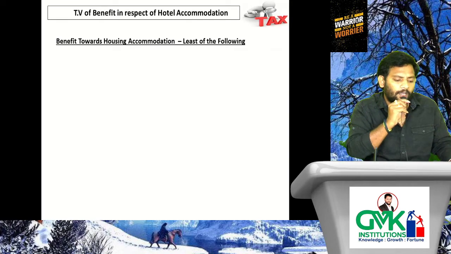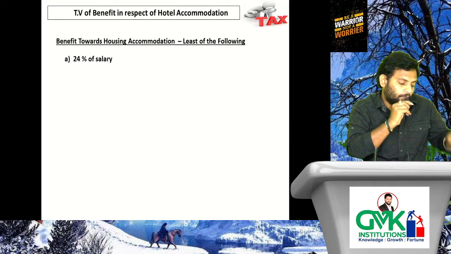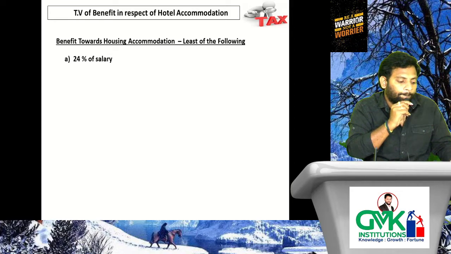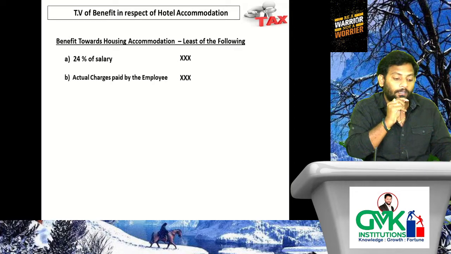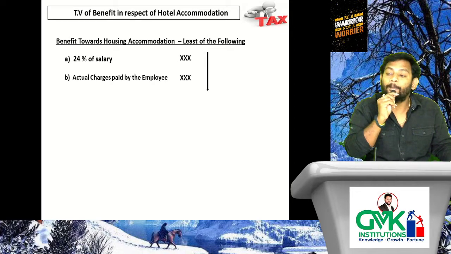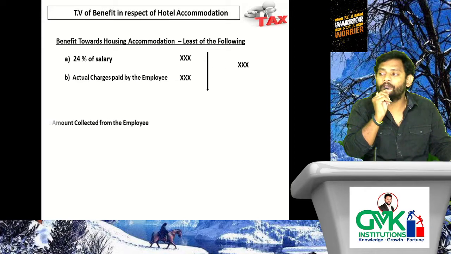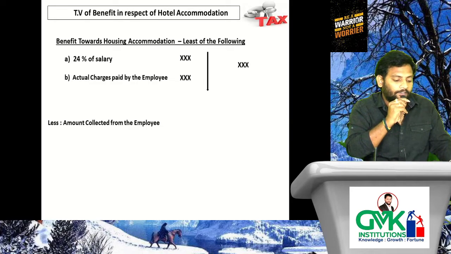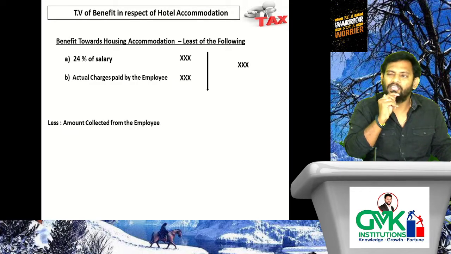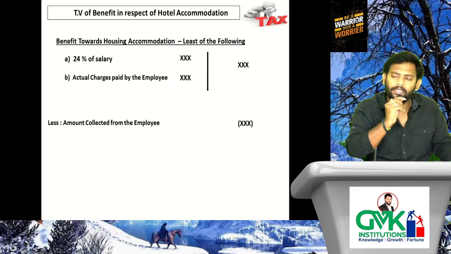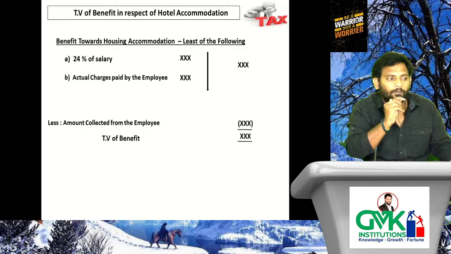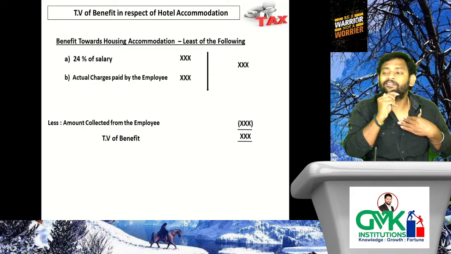Benefit towards housing accommodation, the least of the following: 24% of salary, or actual charges paid by the employer, not employee, sorry, employer. Then the least will be chargeable to tax. Next, in case any amount is collected from the employee, reduce it. Nothing is collected means zero. Any amount collected from the employee, reduce. Then you will get the TV of benefit. Understood the point? Good. Then exemption is available here.